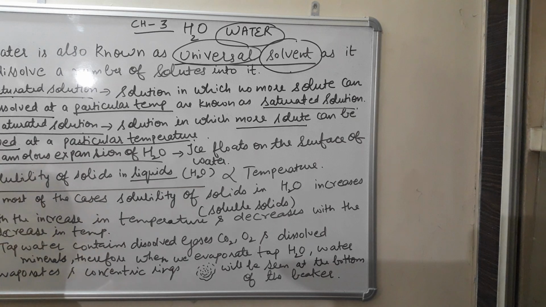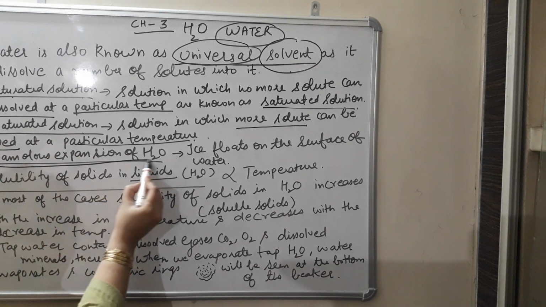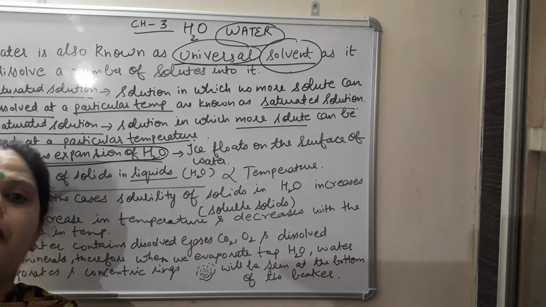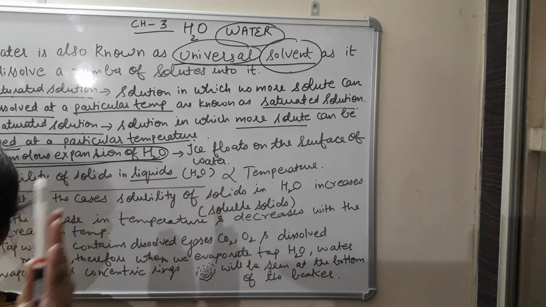Now coming to the next point, here I have written one very important property of water, that is anomalous expansion of water. This word anomalous means something which is different, which is peculiar, abnormal behavior. So just what does it mean? Let us discuss. Just like all other liquids, most of the liquids have this common property that it expands on heating and contracts on cooling.